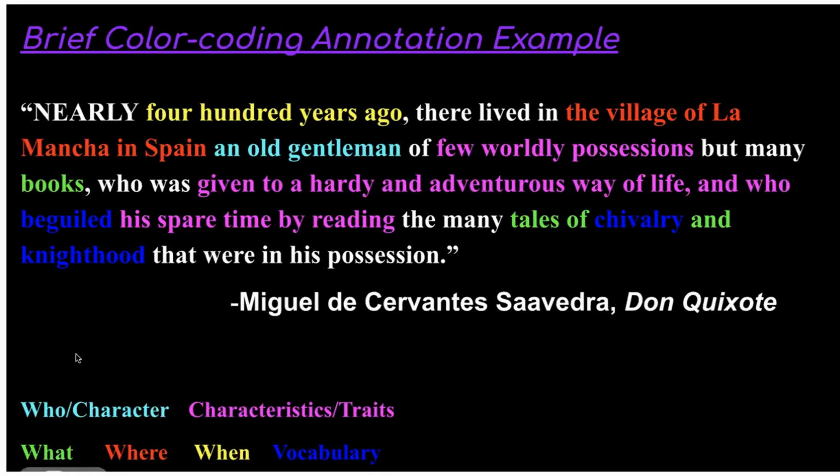And here, finally, is the annotation example that I have created, and we're going to just take a look. This is an excerpt from the novel Don Quixote, and it was written by Miguel de Cervantes Saavedra. Don Quixote is considered the first novel format book in the Western literary canon, and that is why it is important. You're not responsible for this on your test.